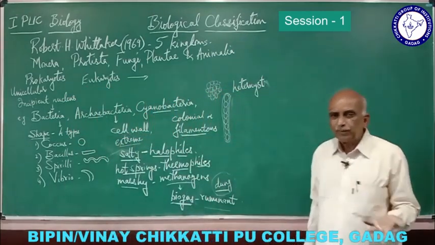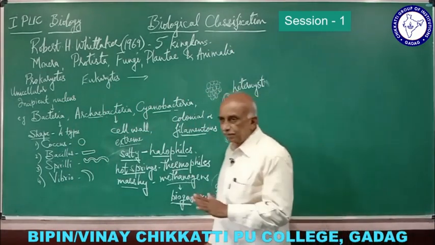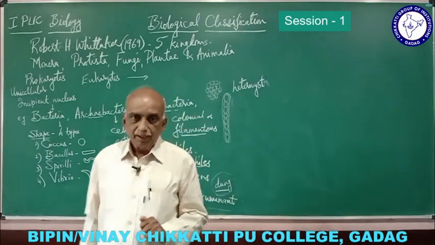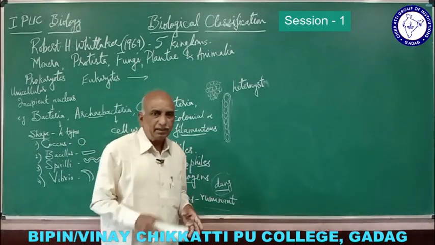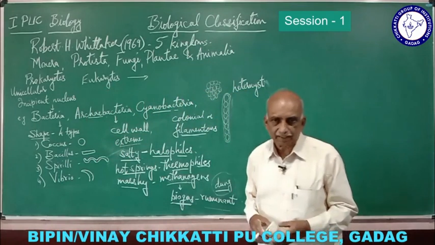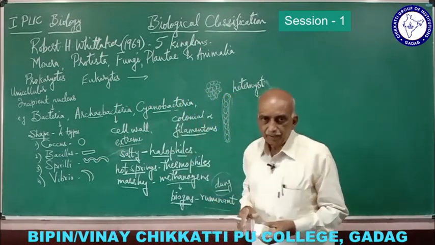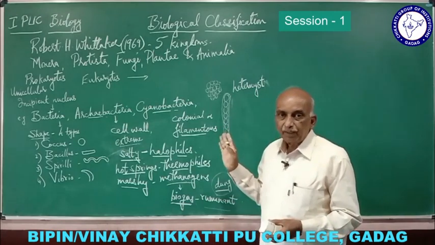And harmful effects: certain cyanobacteria, when they are present in water especially, and cyanobacteria are mostly floating on the water, they are planktons.